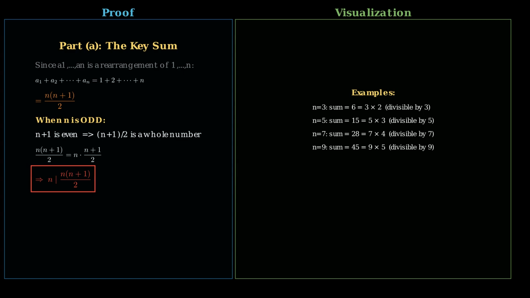Now, when n is odd, n plus 1 is even. So n plus 1 divided by 2 is an integer. This means n times n plus 1 divided by 2 is divisible by n.